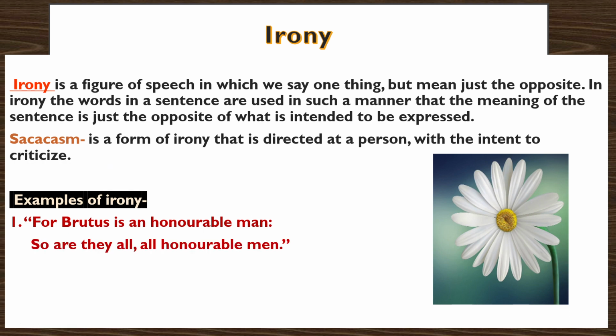The first one is from Julius Caesar, and this is from the famous speech of Antony. He says, "For Brutus is an honorable man, so are they all honorable men." What he means to say is Brutus, Cassius and all the other people, they are not at all honorable because they had betrayed Caesar and murdered him.